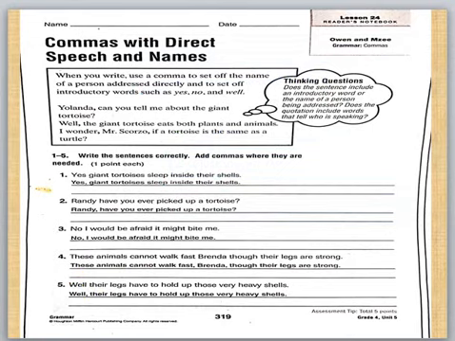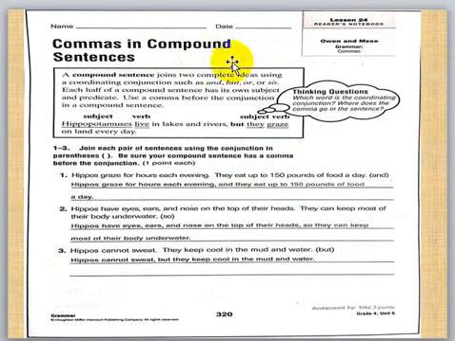Here, commas and compound sentences. What is the meaning of compound sentence first? A compound sentence joins two complete ideas, two complete sentences. Like this: He was grazing for hours each evening.